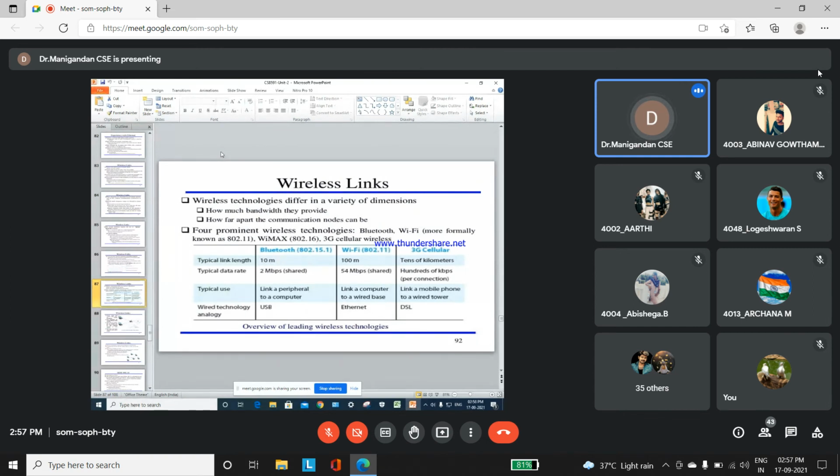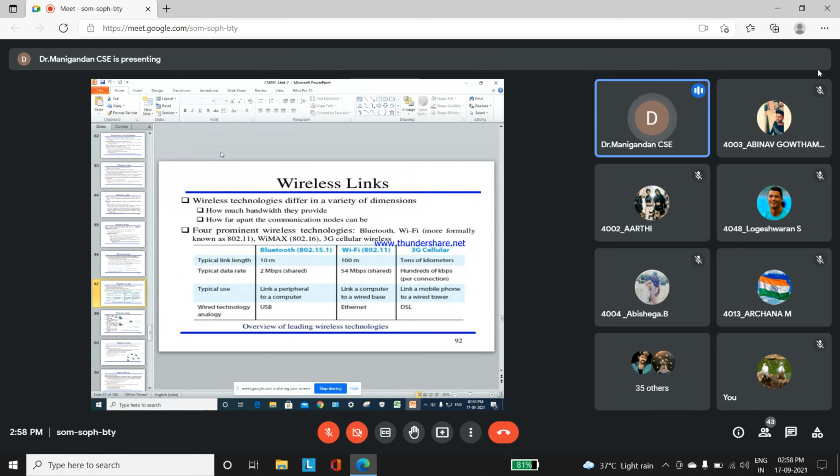On the basis of wireless, Wi-Fi uses the standard 802.11, with a link length of up to 100 meters. If you are using the Wi-Fi signal by using the modem, then up to 100 meters the data can be shared from a particular device to the Wi-Fi node. On 3G cellular, the range is tens of kilometers, so based upon the kilometers range the 3G will be covered.